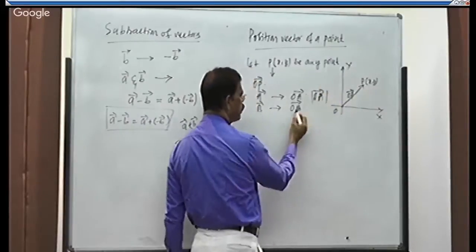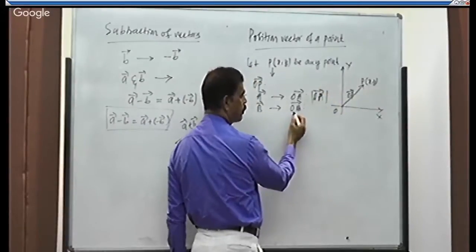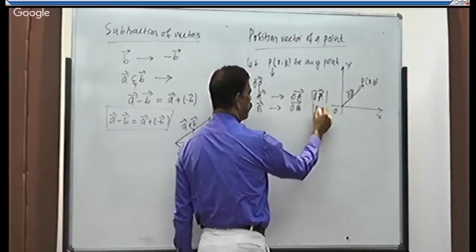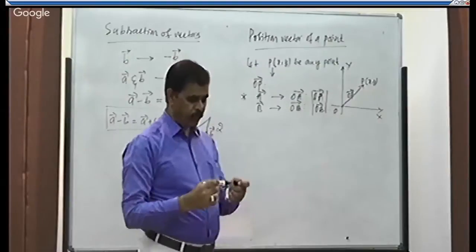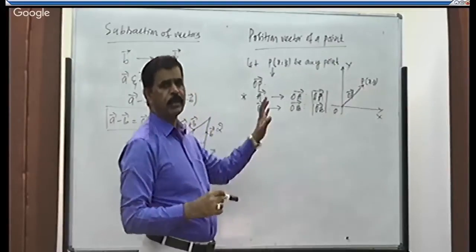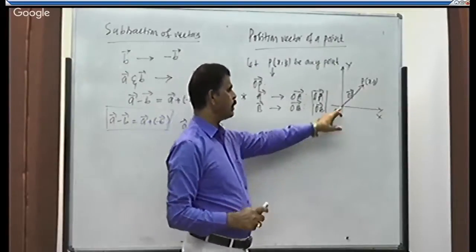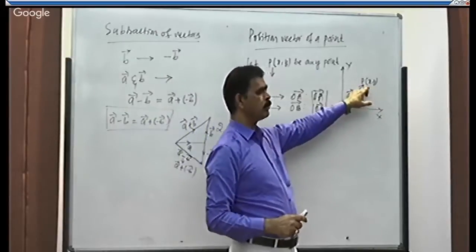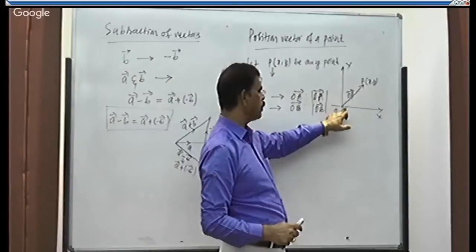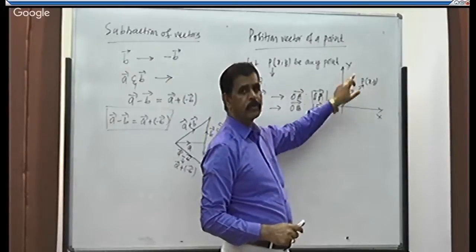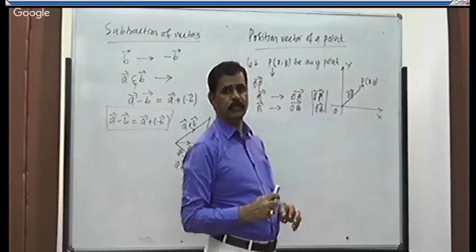We can also get the magnitude of the position vector of point B, which is denoted like this. You take any point, and to that point just include O, the origin. The line from the origin to that point will be the position vector. Right?